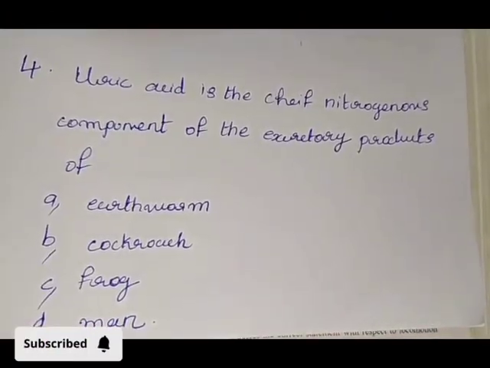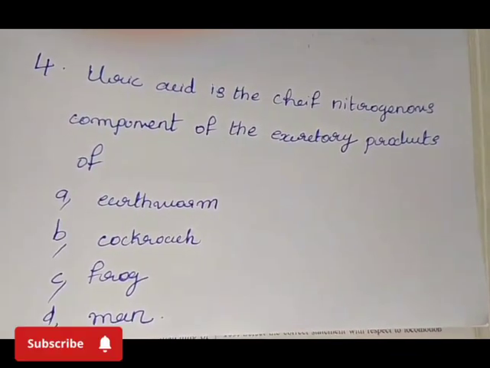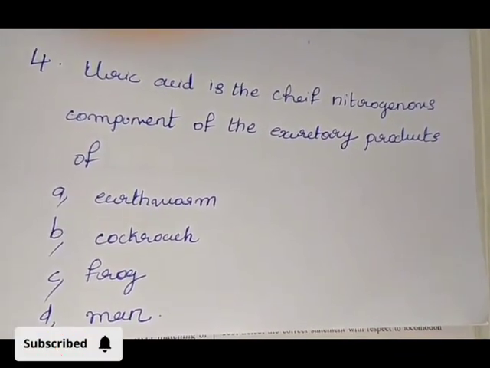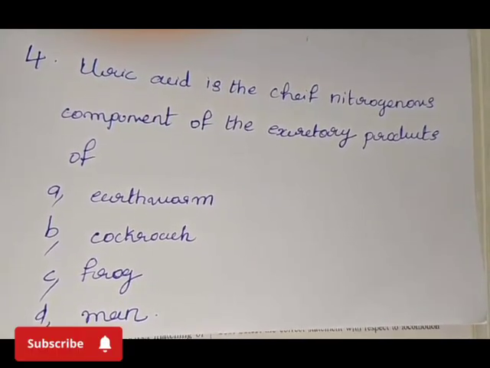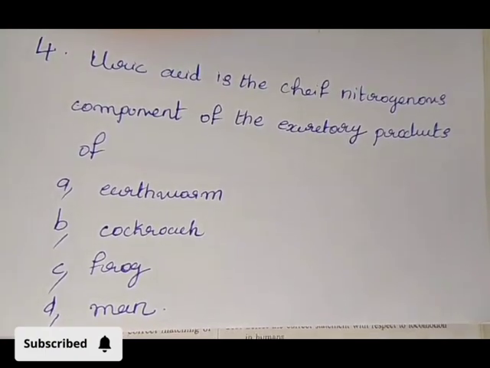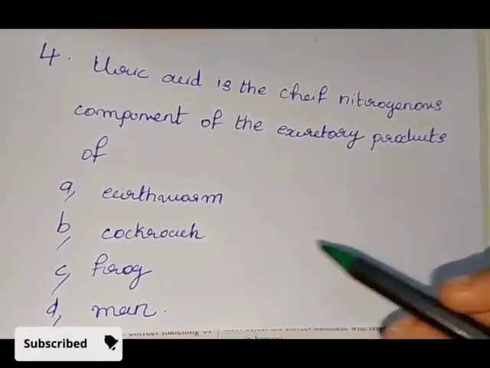Uric acid is the chief nitrogenous component of the excretory products of option A. Earthworm, B. Cockroach, C. Frog, D. Man. Answer: option B, Cockroach.